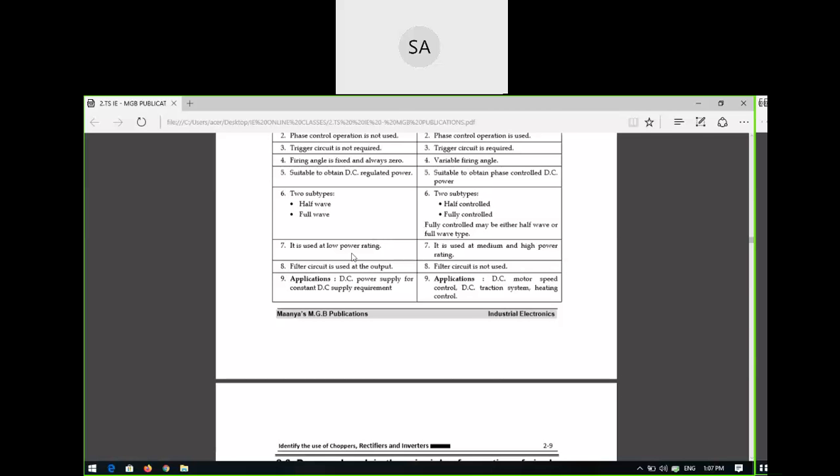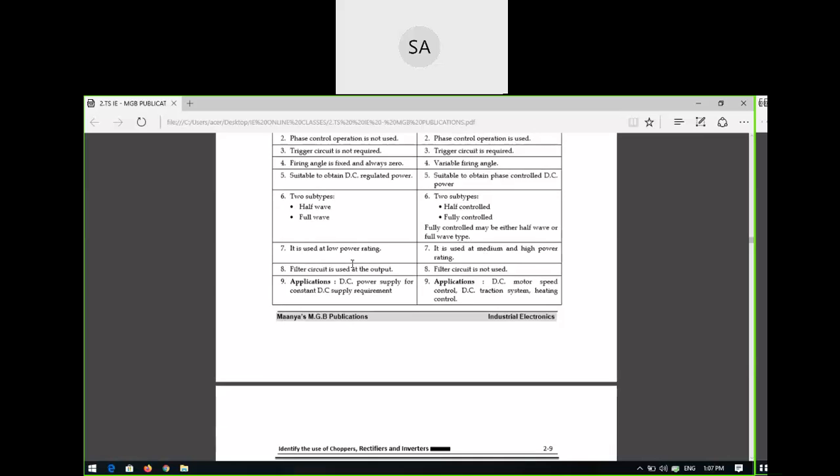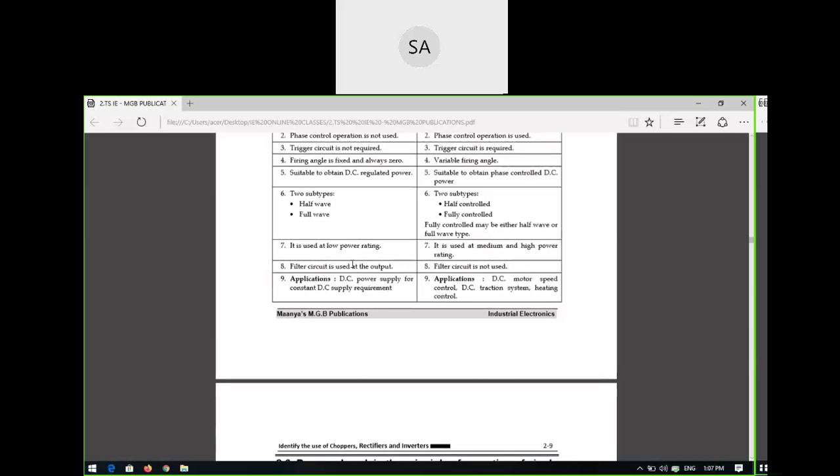Uncontrolled rectifiers are used for low power ratings, whereas controlled rectifiers are used for medium and high power ratings. Is it clear? For medium and high power ratings, we use controlled rectifiers, whereas for low power ratings, we use uncontrolled rectifiers. Filter circuits are used in the output of the uncontrolled rectifier, while the filter circuit is not used for the controlled rectifier.